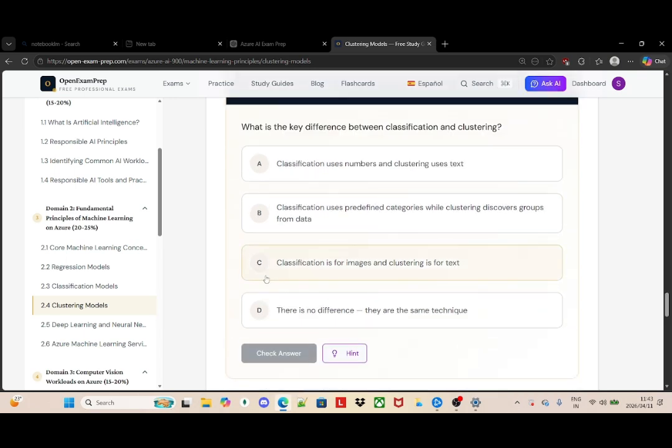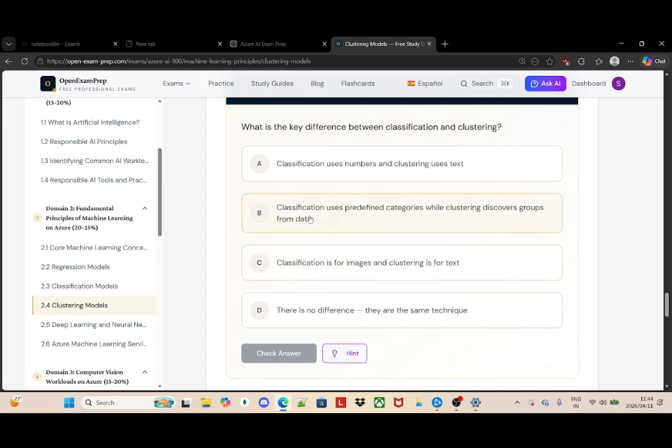Now I go to what is the difference between classification and clustering. I know that classification is used when we are predicting a category, whether it is hot or warm, or whether it is an email or not an email. And then clustering is when you group data without labels, for example, customer segmentation.